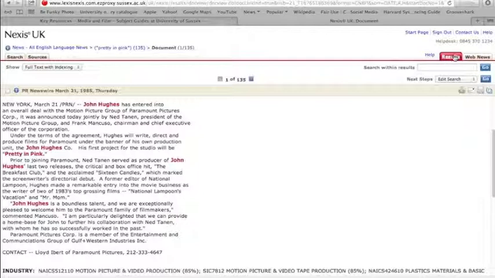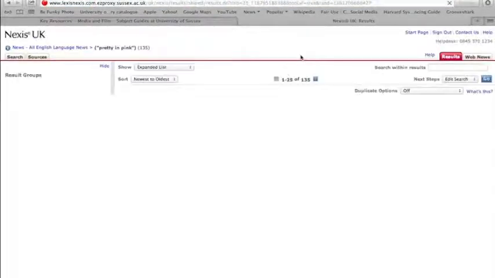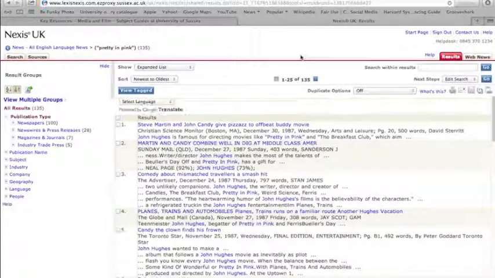If you go back to the results, it has a tendency to rearrange everything periodically, which is a joy, as it has done. Obviously you can go through this and find things. You also have the capability to print and to save as well, which is pretty useful. So that's the basics of using Nexis. If you want to, you can narrow it down to particular sources, particular industries and so on, but you'll have to figure that one out for yourself.